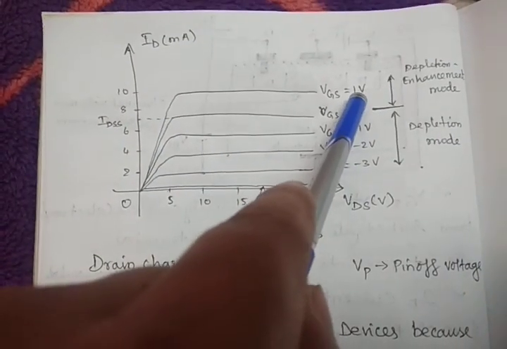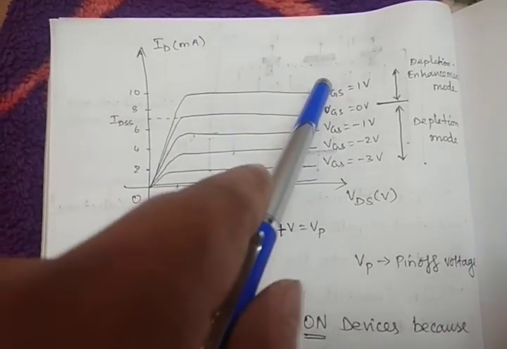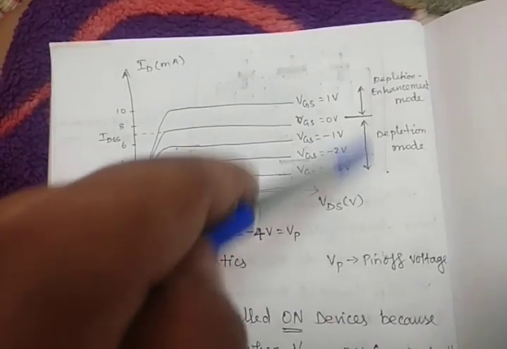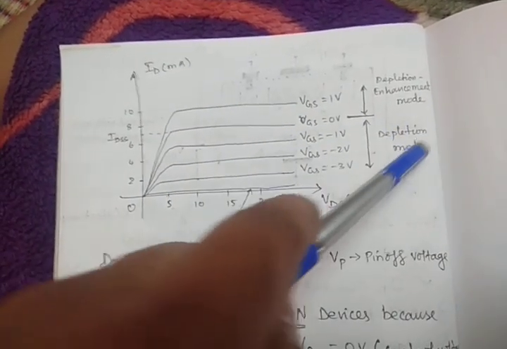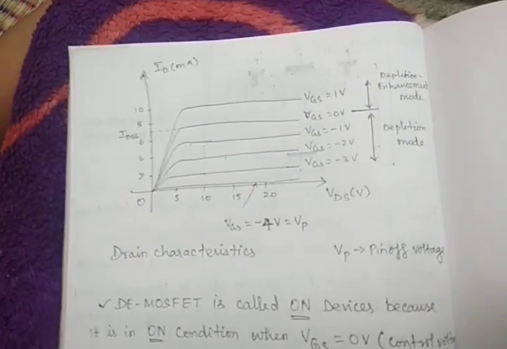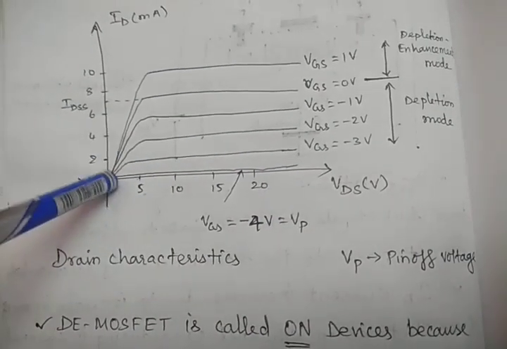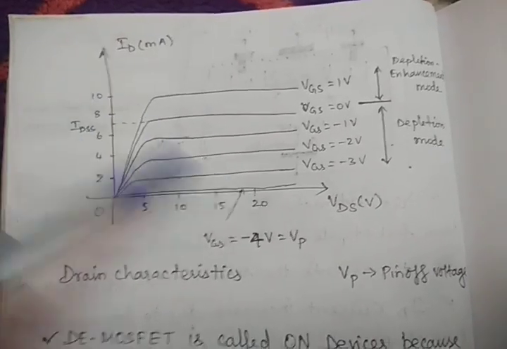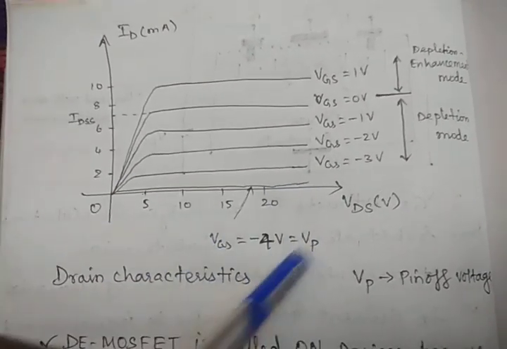And if I give a positive value, VGS positive, then the characteristic will be like this. This is the enhancement mode, already we discussed, and this is the depletion mode side. Negative voltage sides are all depletion mode side, and positive values are all enhancement mode side. And here -4 is the pinch-off voltage. When VGS is -4, there is no conduction. ID is almost 0, right? So that is the pinch-off voltage.